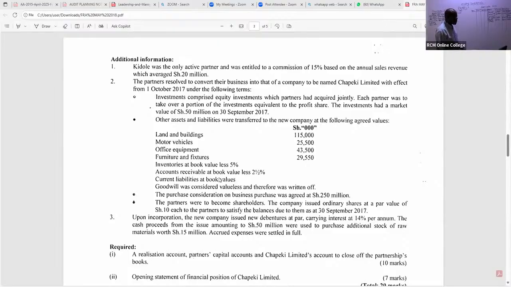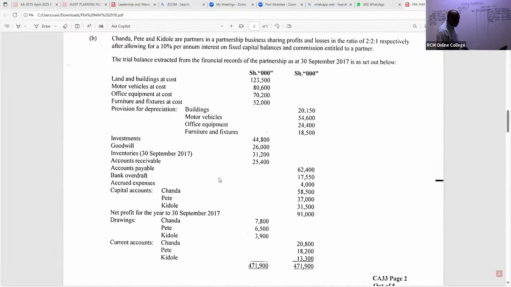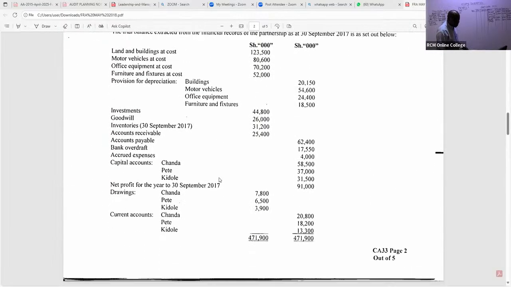So all the current liabilities, what do we have there? We have payables, and I can see we have accrued expenses. They were taken over by the new company, even the bank overdraft. Yes, I can see the bank overdraft. So the bank overdraft was taken over by the new company. It's a current liability. I can see a figure of bank overdraft of 17,550.